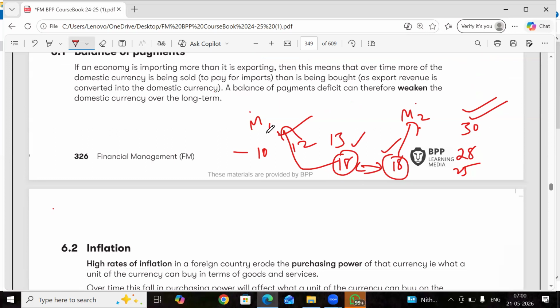As in market one, the prices were less, people start buying excessively. So it drives the prices up and it has made the price 18 now. And as they start selling in market two, the supply in market two has increased a lot because a lot of people have purchased from market one and start selling in market two, with more supply and less demand. Slowly the prices in market two will fall and one day it will become 18 and they have to become equal. When they become equal, there's no arbitrage opportunity left over.